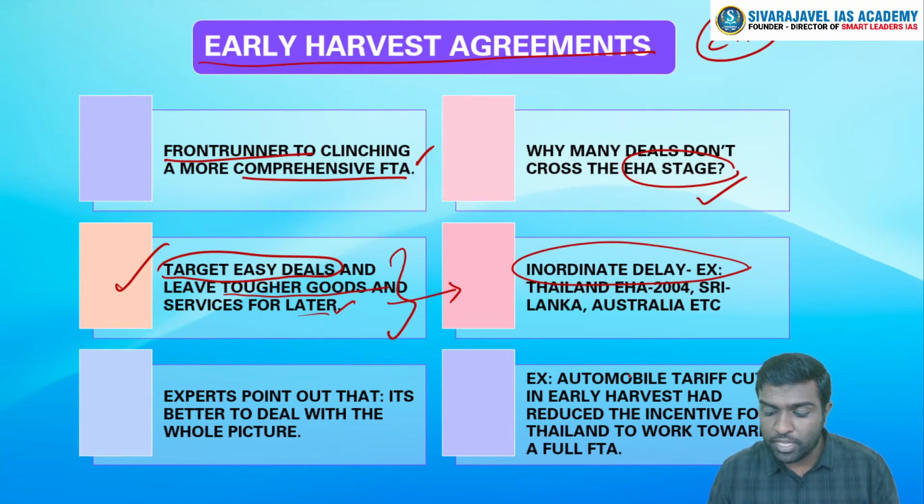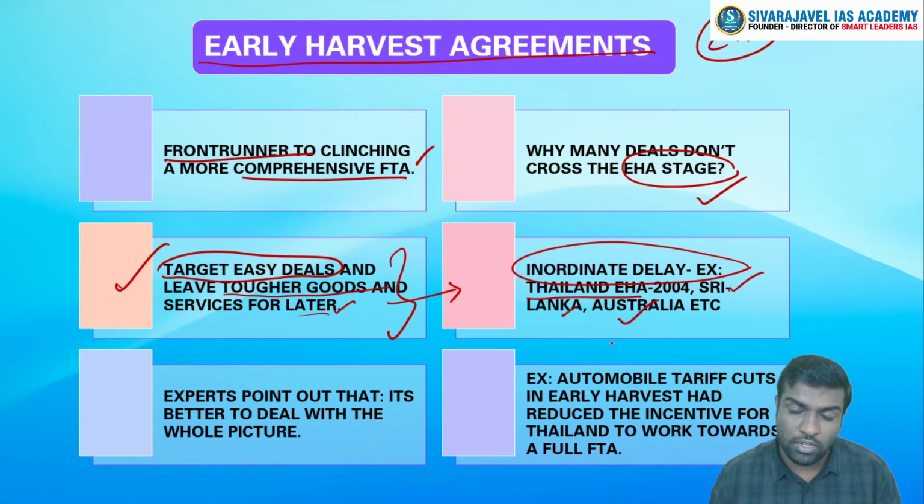For example, in the case of Thailand, India negotiated an early harvest agreement in the year 2004. And it has been a long pending issue between Sri Lanka and Australia as well. So everything has been at the EHA stage. It has not translated into comprehensive dialogue or the realization of the FTA. Experts point out that one of the reasons why no FTA is concluded within the deadline is this particular process called the early harvest agreement.